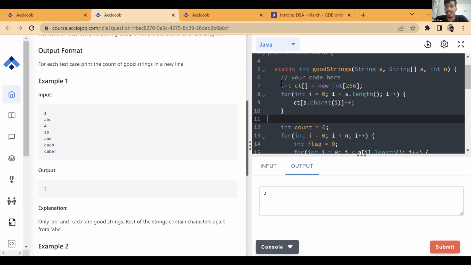So you can create an array like this, and each index in the array stores the count of each character in the string. If that character is not present, you get the count as 0. If that character is present, you get the count as 2, 3, 5, or however many times that character is present.